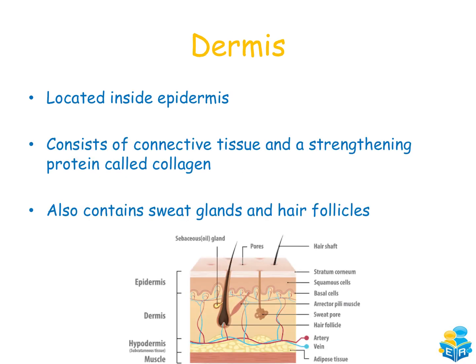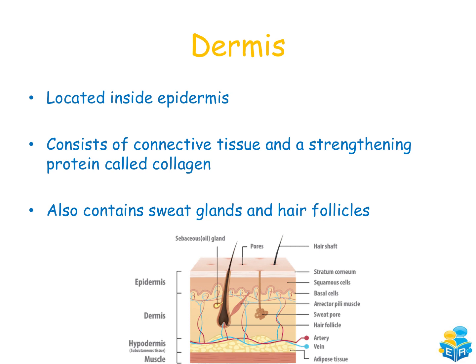We're now going to look at the dermis layer. This is located inside the epidermis, and we can see this down here in the diagram. Epidermis outside layer, dermis more towards the center. This consists of connective tissue and a strengthening protein called collagen. This is the layer that contains the sweat glands and hair follicles as well. So we can see the sweat glands in here, and we can see the hair follicle is going to be here.